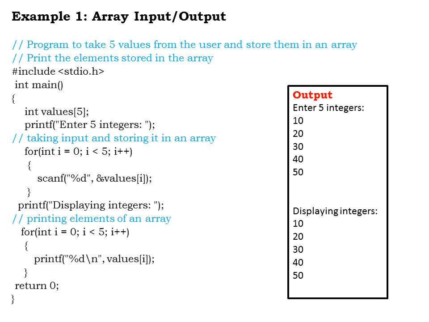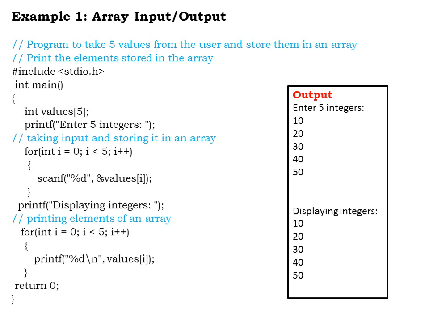So let us demonstrate the working of an array using a simple C program. We have a program which takes 5 values from the user, stores them in an array, and prints the elements stored in the array. So we are going to read 5 elements from the user and then display those elements that we have read from the user using arrays.